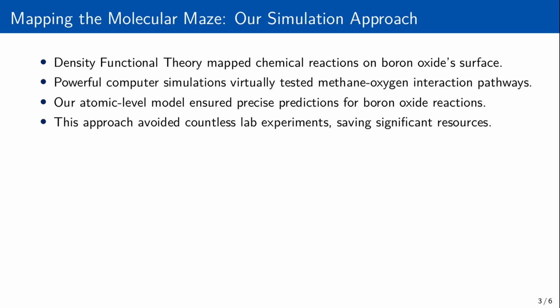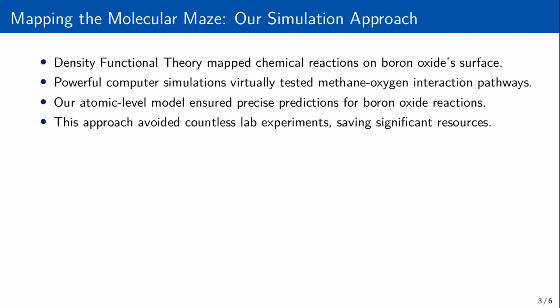To tackle this challenge, we didn't just mix chemicals in a lab. Instead, imagine trying to find the fastest route through a complex city, not by driving every street, but by using a super detailed digital map that shows every turn, every hill, and every traffic light. That's essentially what we did with our chemical reactions. We used powerful computer simulations, a technique called density functional theory, to map out the chemical reactions on a boron oxide surface, atom by atom. Our visual metaphor for this is a detailed 3D city map where different colored lines represent potential reaction pathways, and we're zooming in with a magnifying glass on the critical intersections.